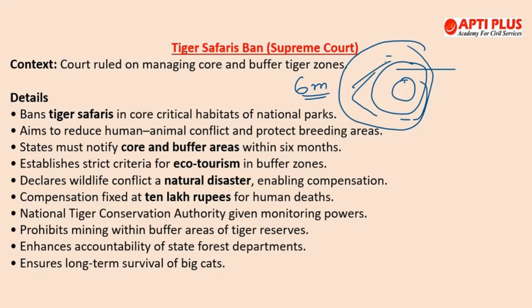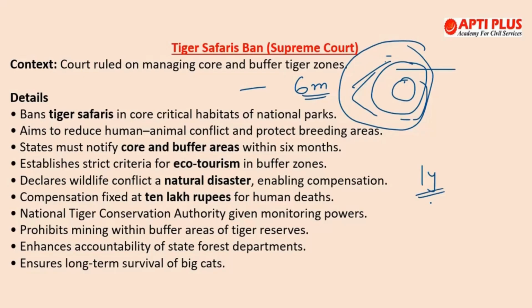Now, states must notify core and buffer areas of all tiger reserves within 6 months. This has been mandated by the Supreme Court. The ecologically sensitive zones around tiger reserves must be notified within 1 year. Another important mandate: each reserve must prepare a plan within 3 months, and this has to be monitored by the National Tiger Conservation Authority.